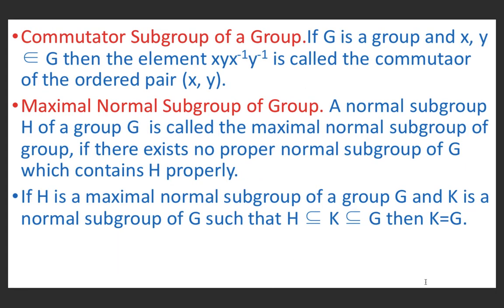Now commutator subgroup of a group. If G is a group and x, y belong to G, then the element x y x inverse y inverse is called the commutator of the ordered pair x, y.